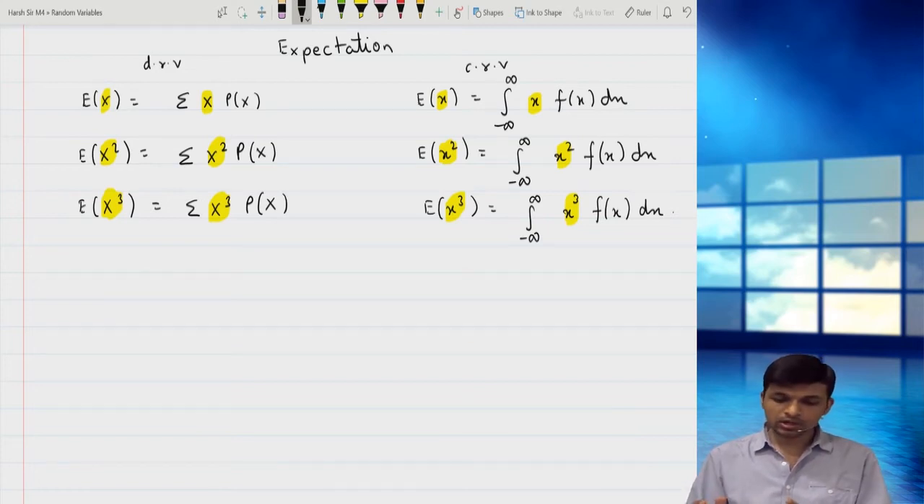So these are all like roulette games. These are all terms related to gambling. I'm not saying that expectation is used only in gambling. There are various other statistical models also where it is used.